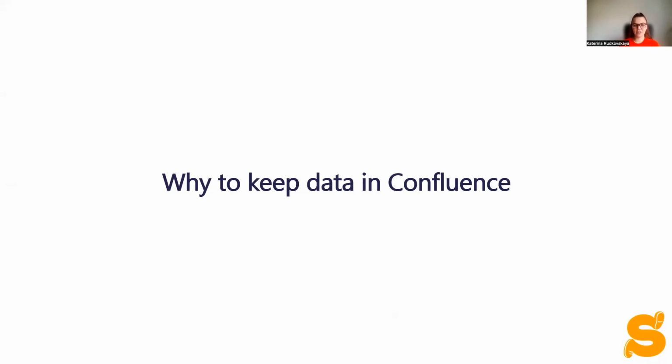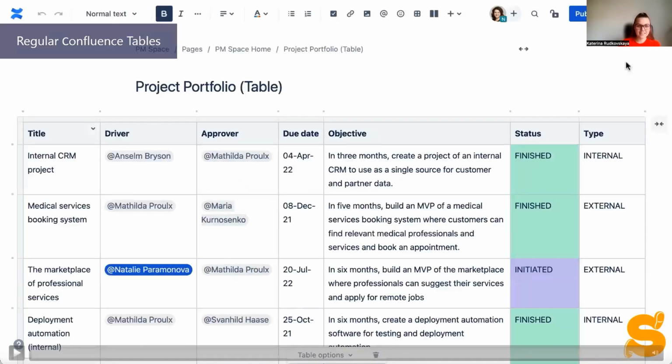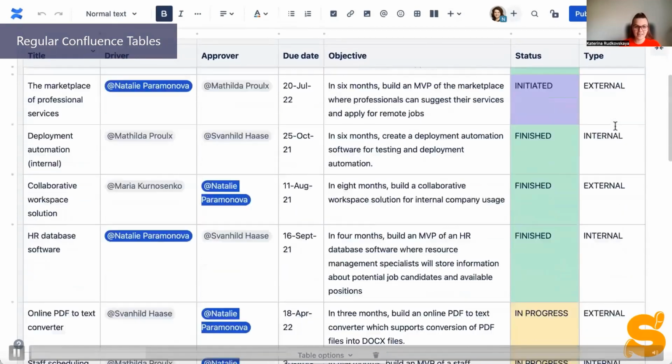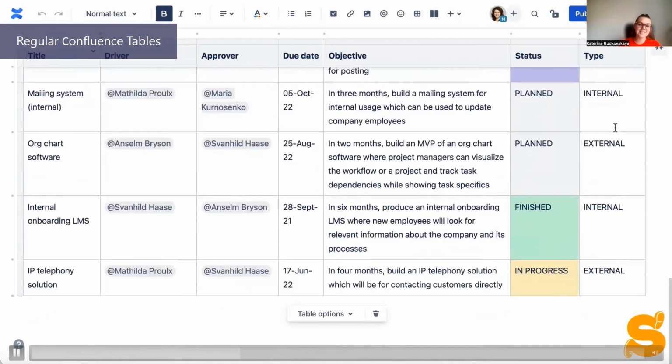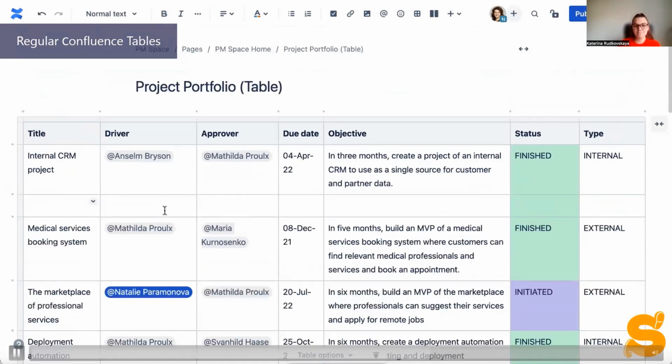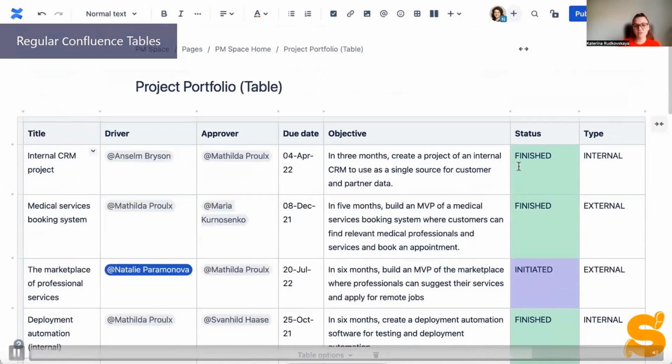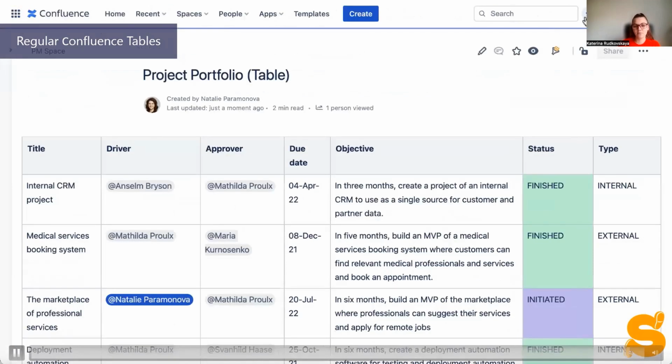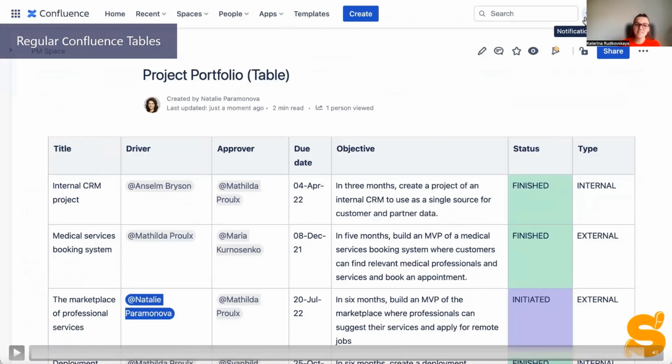Let's start with the options of structuring and storing data in Confluence. Of course, creating a table manually is the simplest and most obvious way. Even the native tools allow you to tailor the tables according to your needs, but it works mostly for data storage.